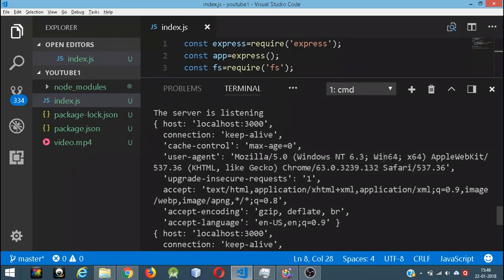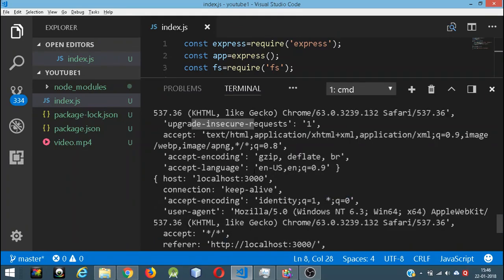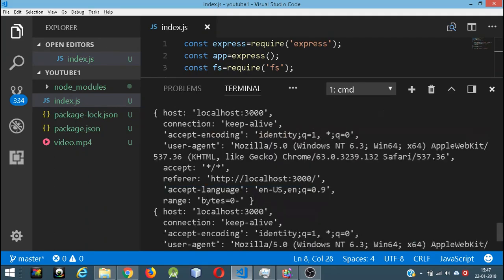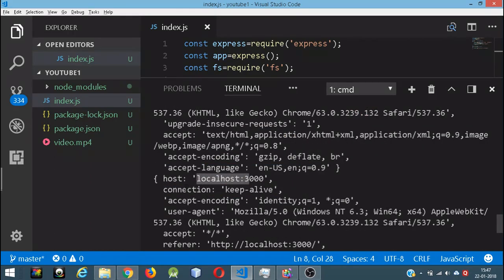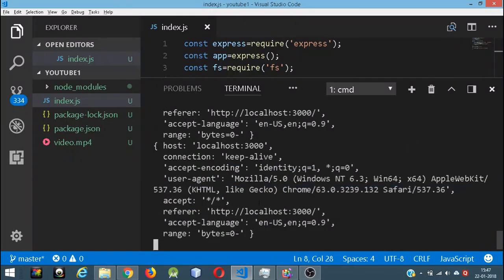User agent is sort of important, because with the user agent you can probably guess whether someone is using Linux or Windows or Macintosh or even Android. You can guess that. Upgrade insecure request, it is one, which means it is active. This is interesting research, you can find this, it's really interesting. Accept, what is accepting? So these are the things. We can get a lot of information in the headers.